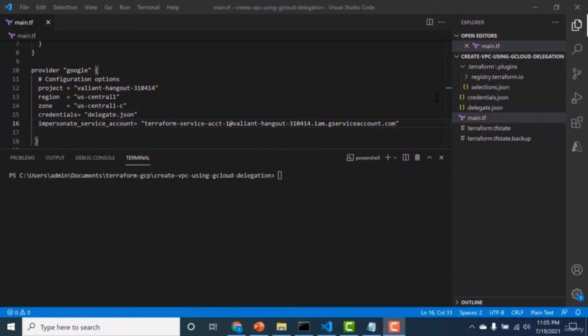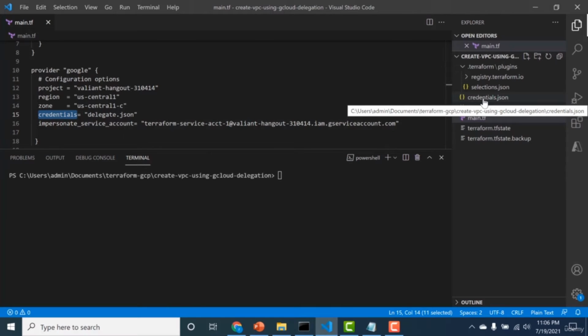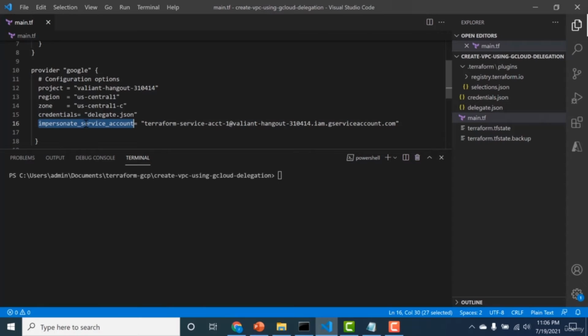So the only changes that I need to make to my provider is this. I need to change the credentials. So earlier it was pointing to the credentials.json. So this was the main service account. So instead of using this, we'll be using the delegate.json service account. And the other important key that I need to populate is the impersonate service account. And this impersonate service account should contain the value of the main service account.